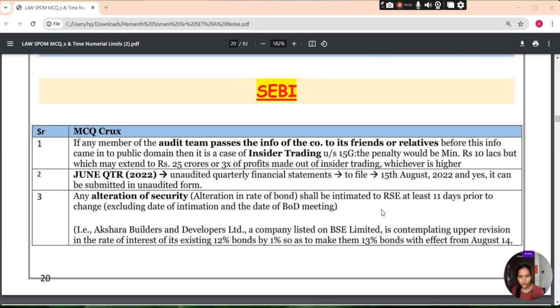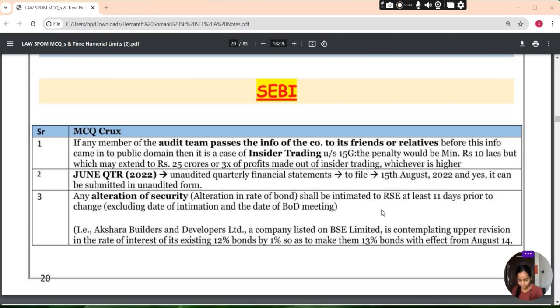Any alteration of security, alteration in rate of bond shall be intimated to RSC at least 11 days prior to change, excluding the date of intimation and the date of BOD meeting. अगर कोई भी alteration होता है security का, alteration होता है in the rate of bond, that shall be intimated to RSC at least 11 days prior to the change, excluding the date of intimation and the date of the BOD meeting.